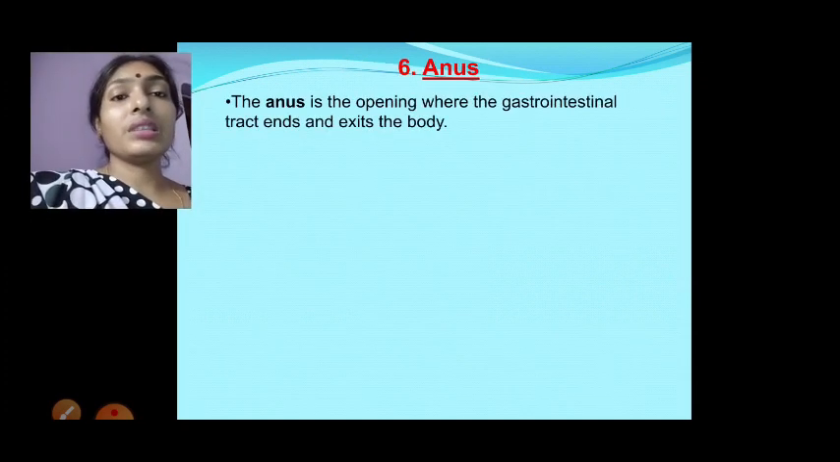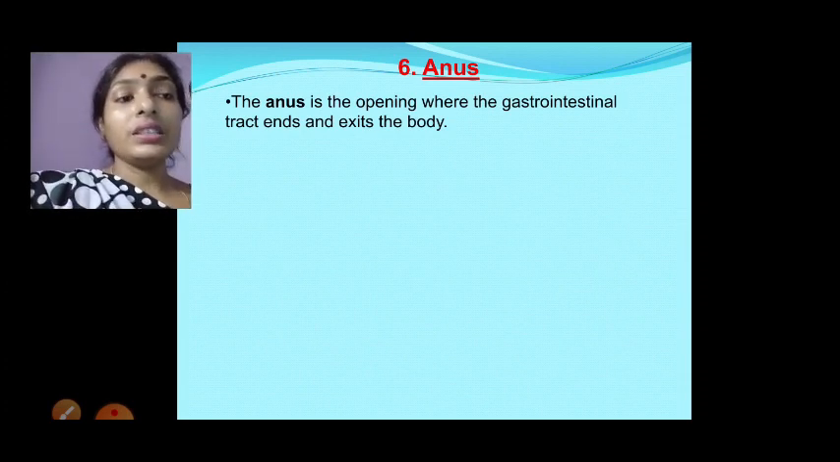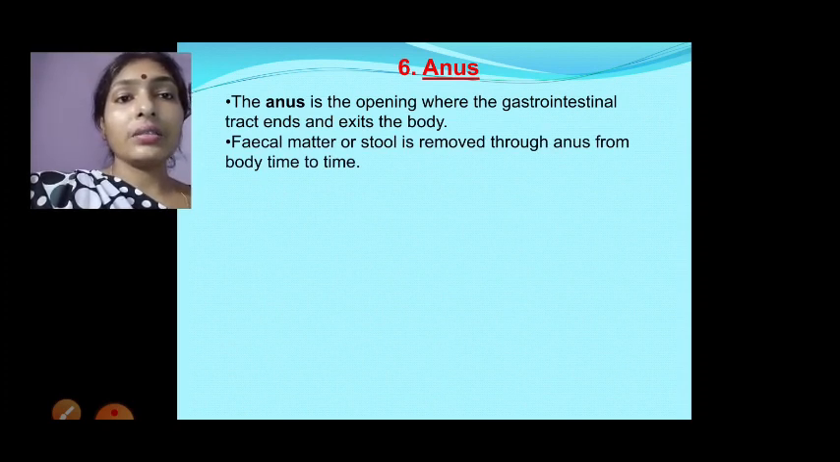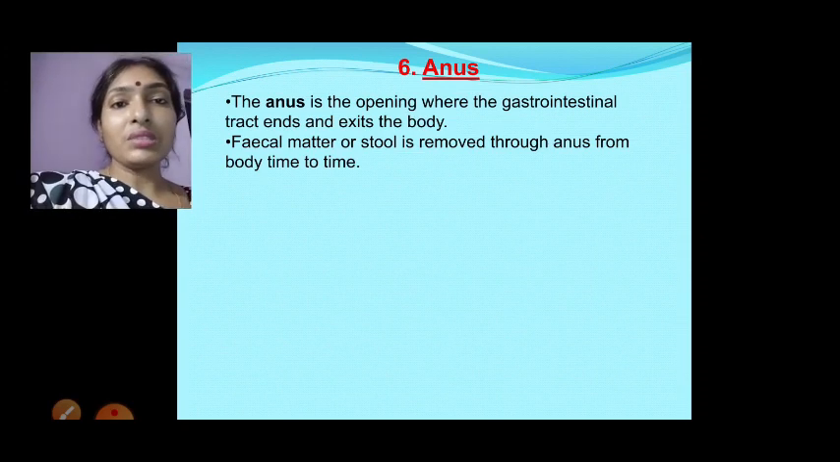And the last one is the anus. The anus is the opening where the intestinal tract ends and exits the body. That means it will eject the fecal matter or stool, removed through the anus from time to time. That's why our digestive system will be perfect and we will be healthy, because if undigested food stays inside our body, we will get many problems. So it should get out from our body from time to time, and this is helped by the anus.